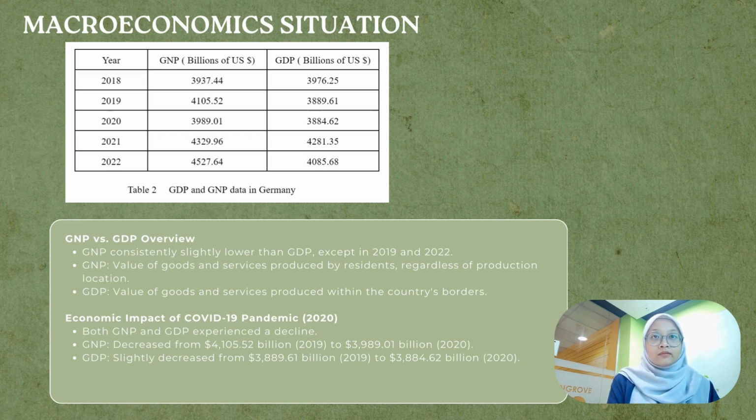with GNP decreasing from 4,105 billion in 2019 to 3,989 billion in 2020, and GDP slightly decreased from 3,859 billion in 2019 to 3,884 billion in 2020.